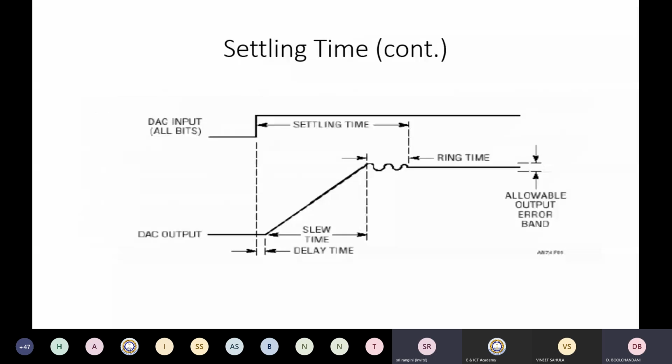So this is shown in a figure here. In this settling time, say from 0 to here, what we see is that the delay time is very small. This delay is because of the switches and the slew time of the op-amp, and then you have a certain ring time. And this is the allowable output error band.